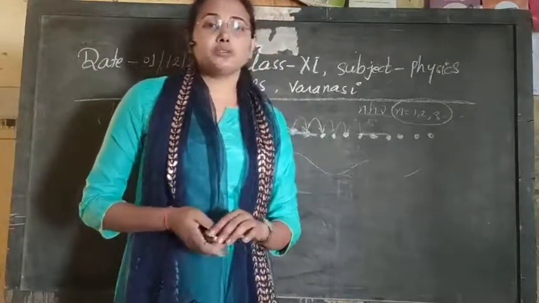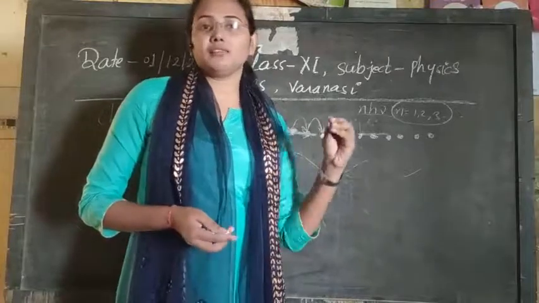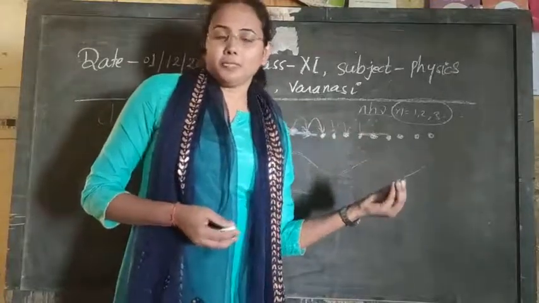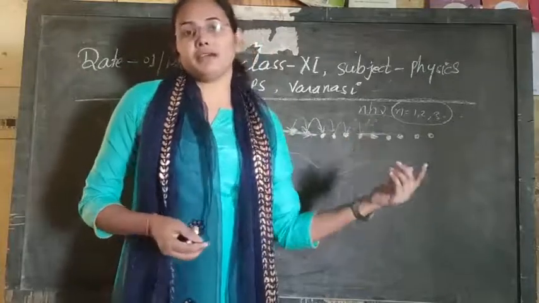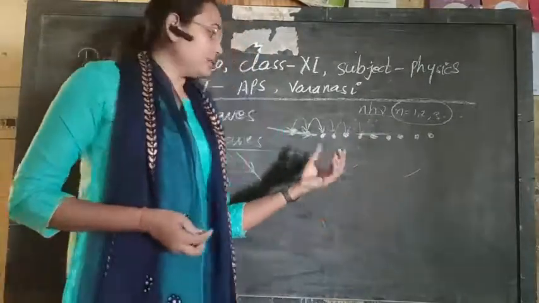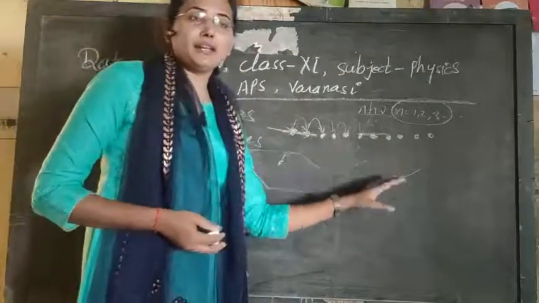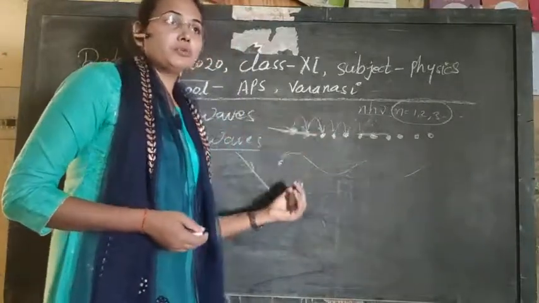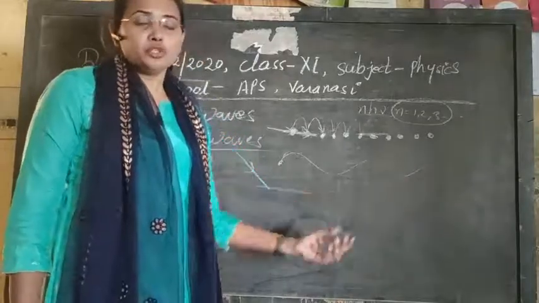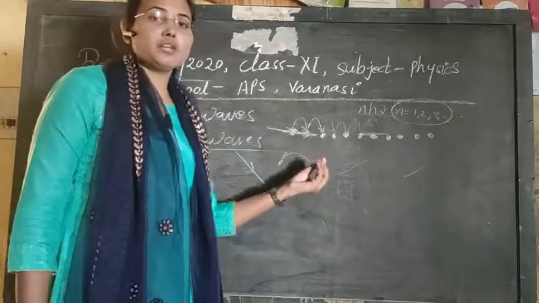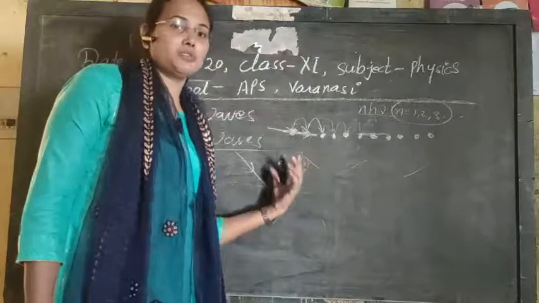Matter also possesses dual nature. If matter is at rest, then it will behave like just a particle, and if it is in motion, then it will behave with wave nature. So the second type of wave, the matter wave, is due to the motion of matter particles like electron, proton, neutron. So you can say that the wave associated with the material particle is known as the matter wave.